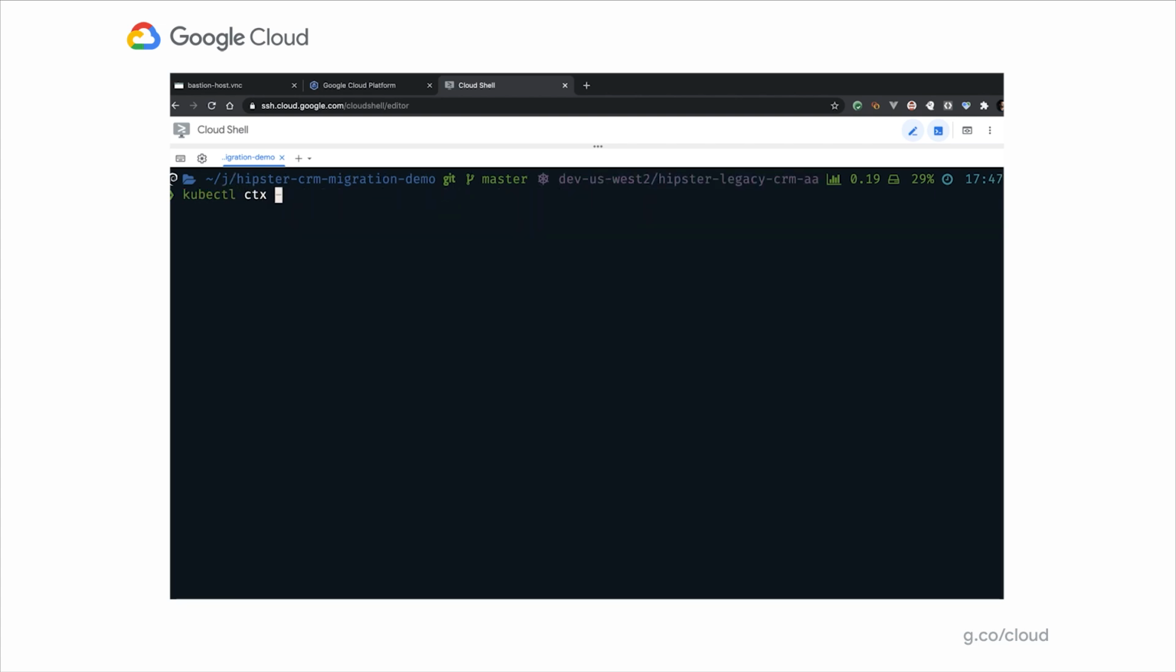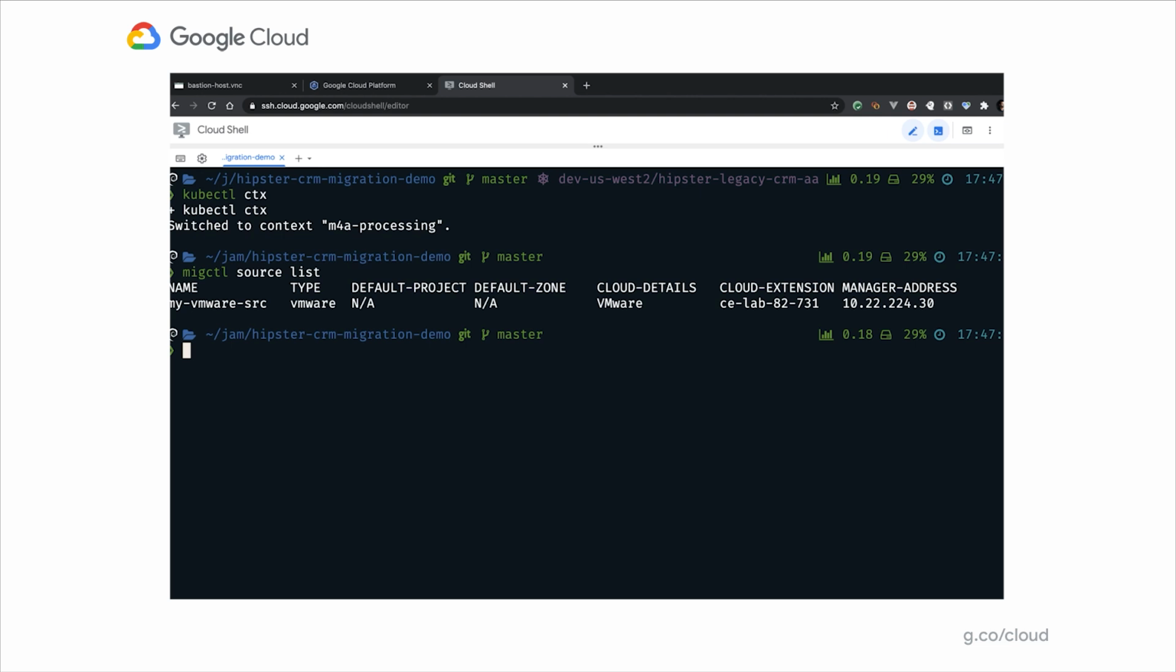So now let's connect to our Migrate for Anthos processing cluster. Now, as part of Migrate for Anthos, we have a tool called migctl that allows us to do a bunch of things. First, I want to see which sources I am connected to. In addition to VMware, we can also connect to GCE instances or AWS EC2 instances. In this case, I'm just connected to my single VMware instance.